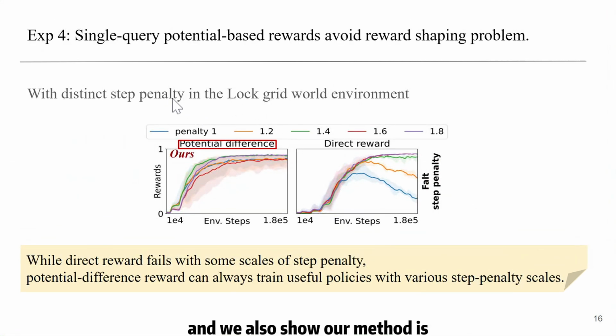And we also show our method is less sensitive to values of step penalty. Here we show the policy learning curves with different values of step penalty. Step penalty is a common method to solve reward hacking problem. The traditional RLAIF also needs it. And we can see that with the traditional RLAIF, we need to carefully tune the value of this step penalty, and the direct reward can easily fail with some small step penalty. However, with our method, you can always learn some useful policies with whatever value of this step penalty.